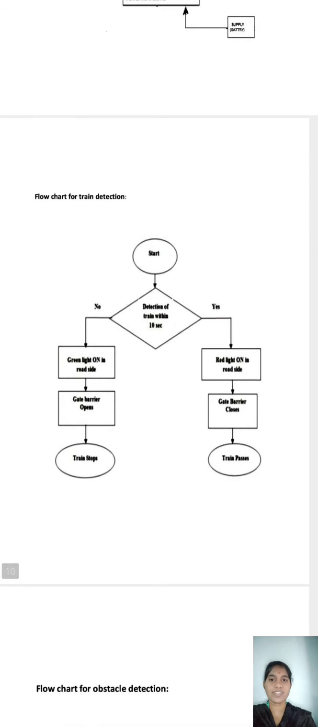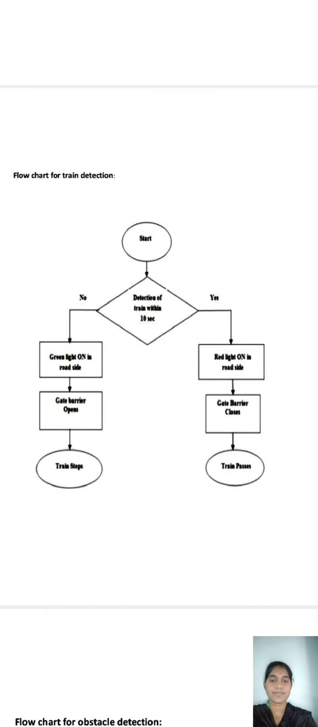This is the flowchart for train detection. Here, train detection includes the red light on the roadside, and the servo motor closes the gate and the train passes. If the train is not detected, the green light is on and the gate barrier stays open, and the train stops.